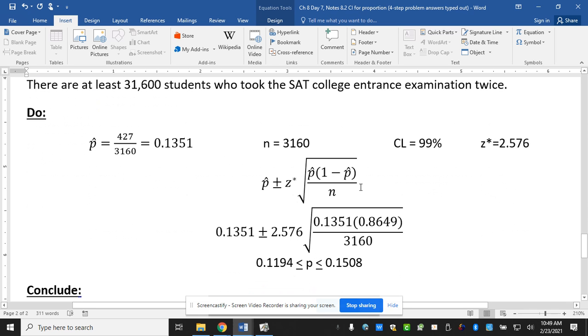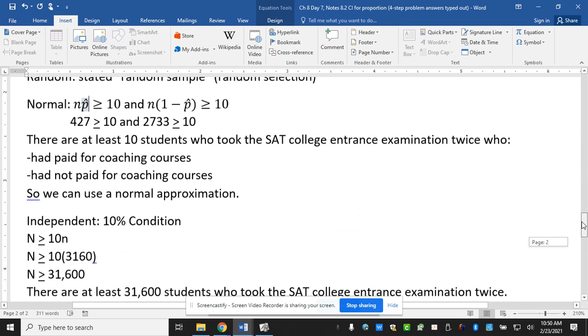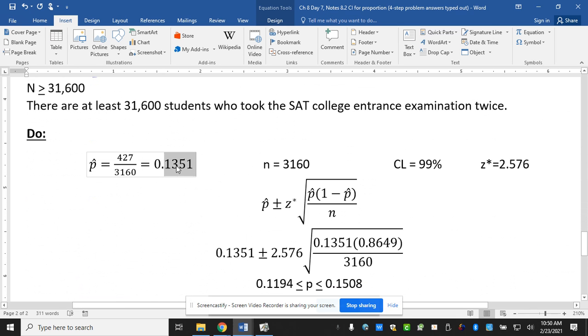So with this one, I have to use a rounded number. See if I can come up with this really quick. So with this one, our sample size is really big, so it's not as terrible. I definitely want you going out to 4 decimals here.